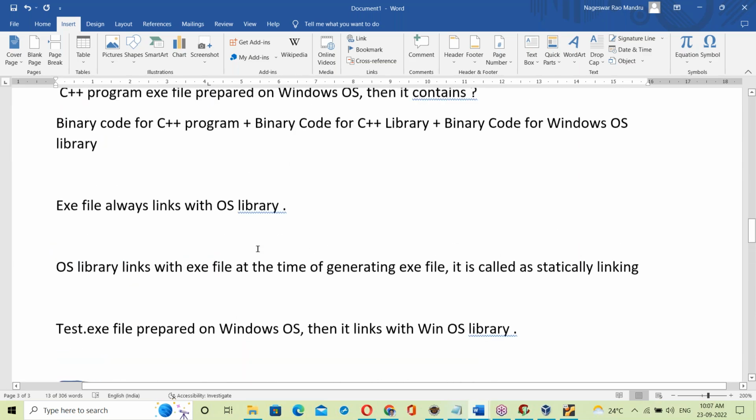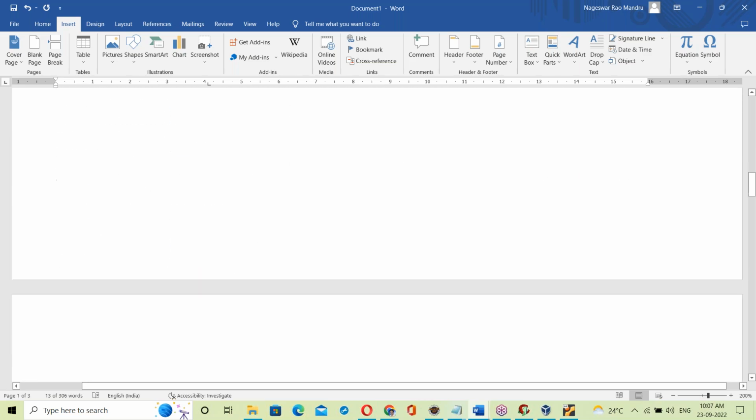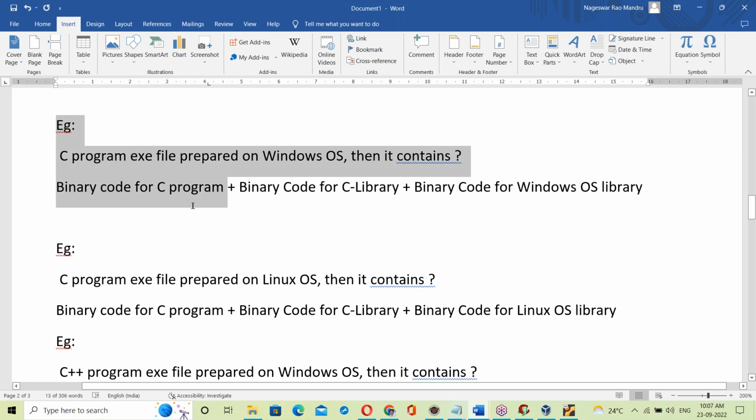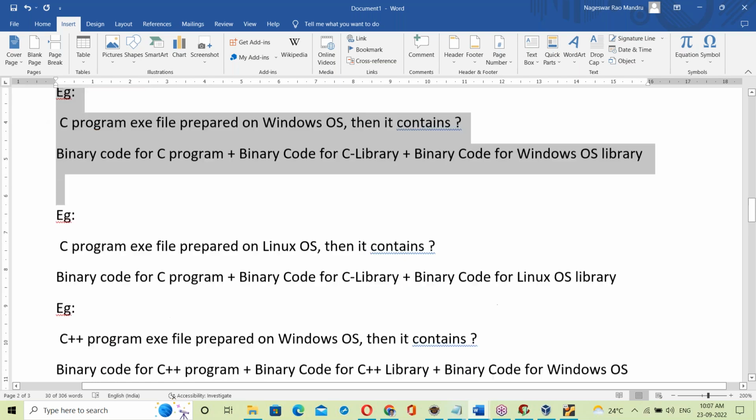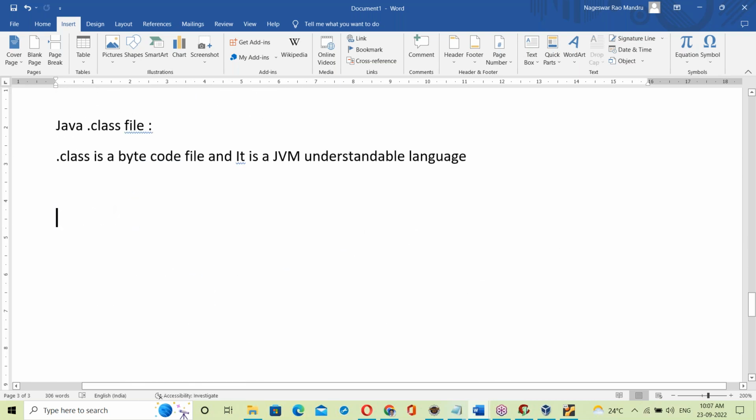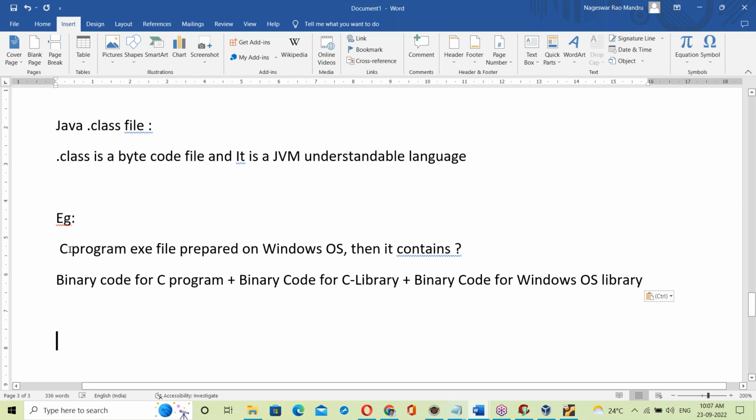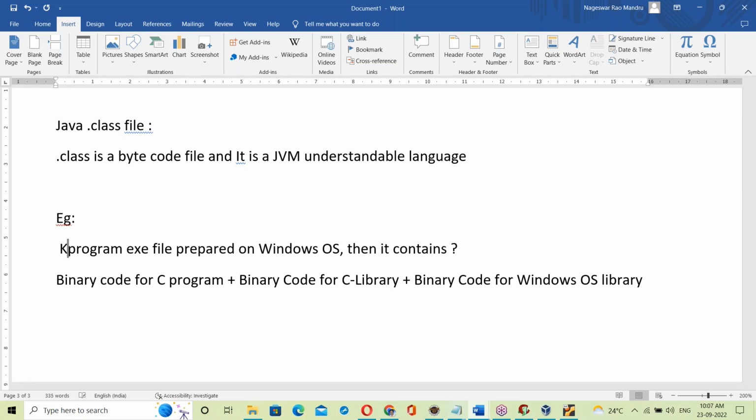Now let us take the same example for Java dot class also, like the C programming exe file. In place of this, Java has no exe file concept; it has the dot class file.